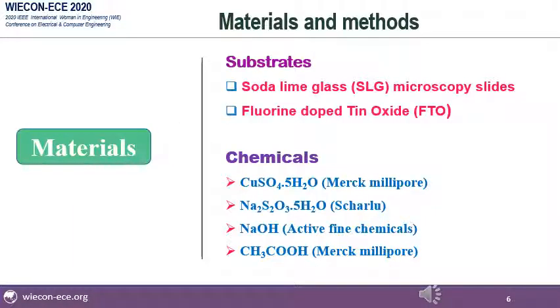Materials and methods. First of all, materials. Substrates. As substrates, we used two types of substrates. First one is soda lime glass substrate and second one is fluorine doped tin oxide substrate. SLG substrate is mainly non-conductive and FTO substrate is conducting. As chemicals, we used copper sulfate, sodium thiosulfate, sodium hydroxide and acetic acid.